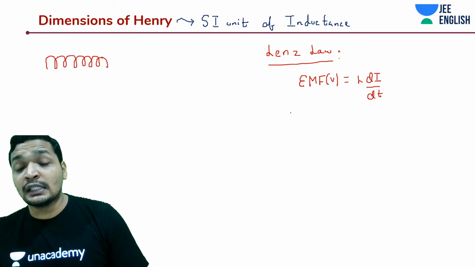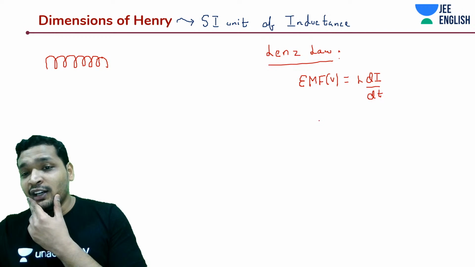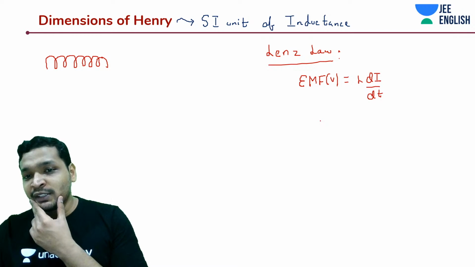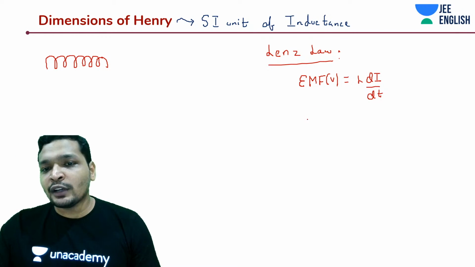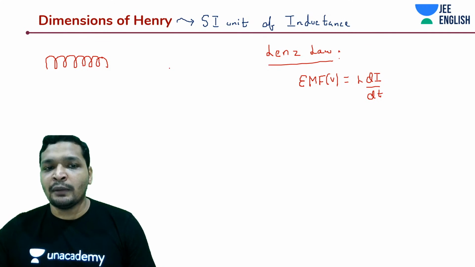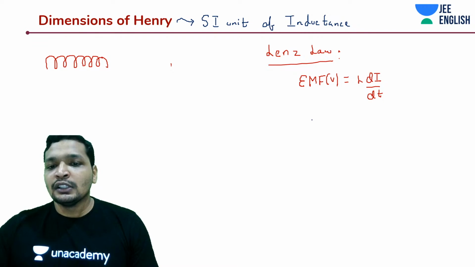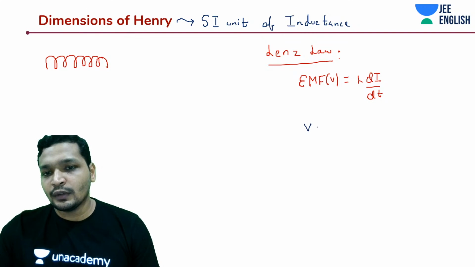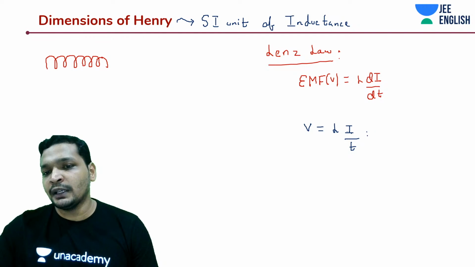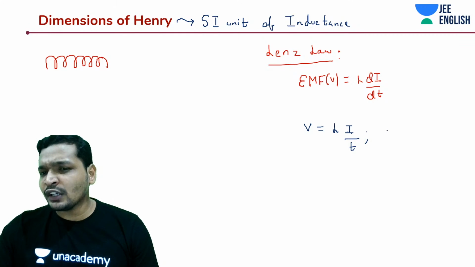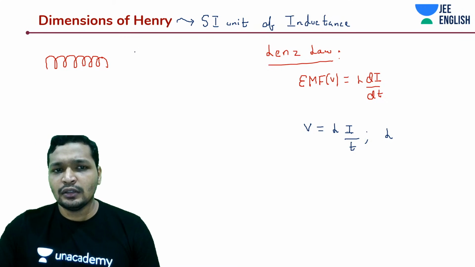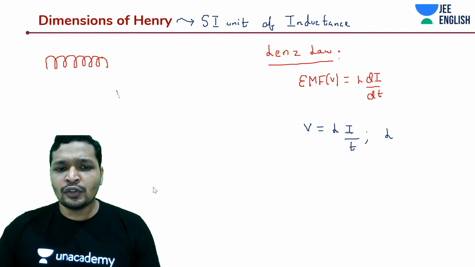Awesome, Prabhat. But is it 1 by something, or is it R into some seconds? Try it out. So EMF, what is the? I'm just going to directly write it down. I'm going to mess it up, so let's choose a different color. So this is volts, this is amperes. Let's write it down as I and T, time. So V into T by I. What is V by I? V is equal to IR, that is Ohm's law, right? Your Ohm's law says V is equal to IR.